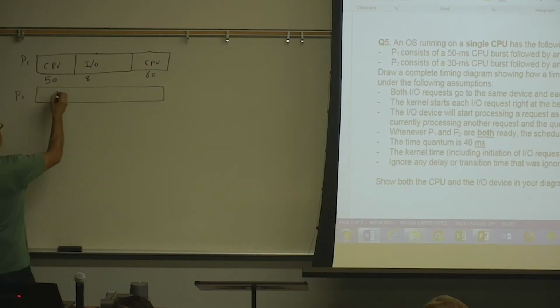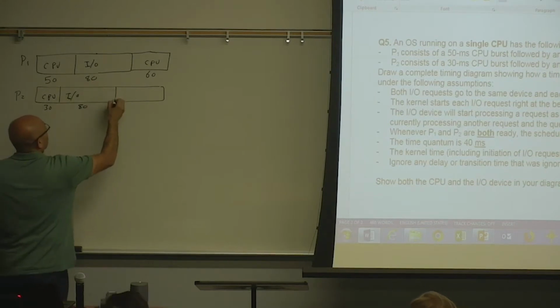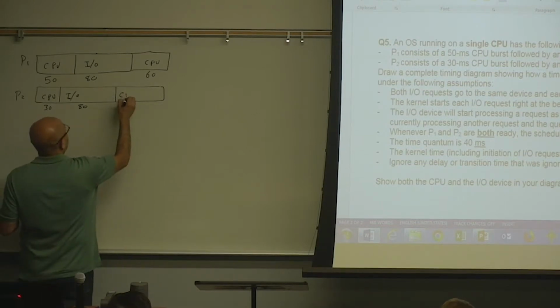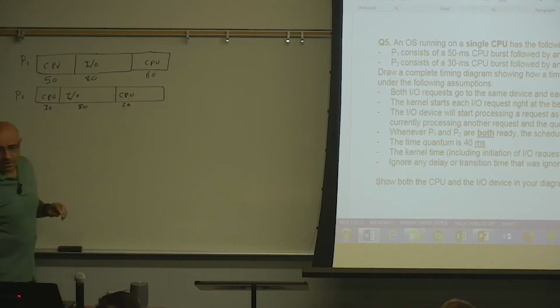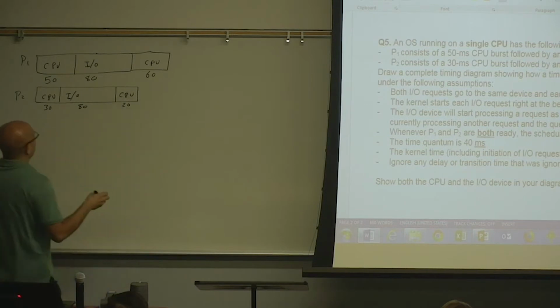And process number two, we have CPU of 30, and we have I/O of 80, and we have CPU of 20. Okay. So now the timing.